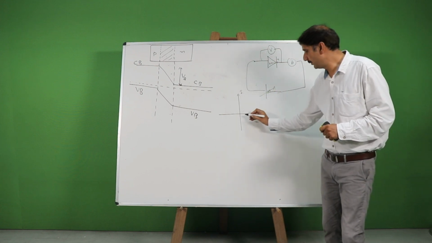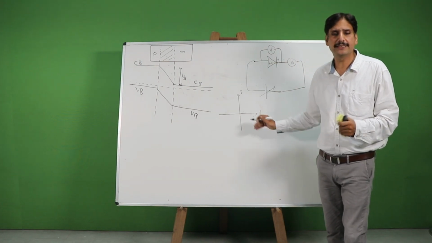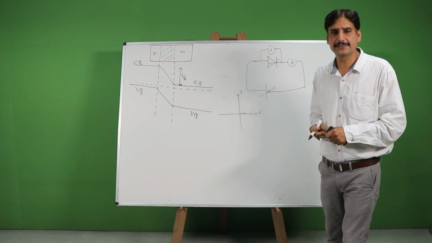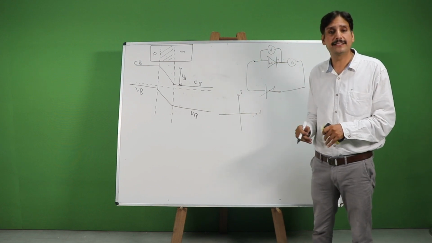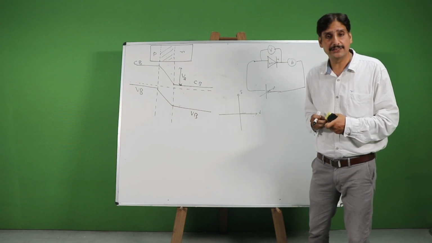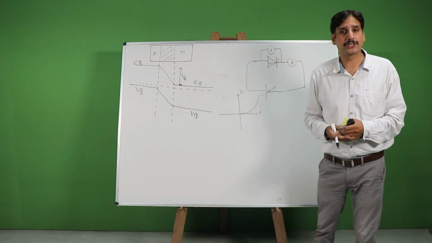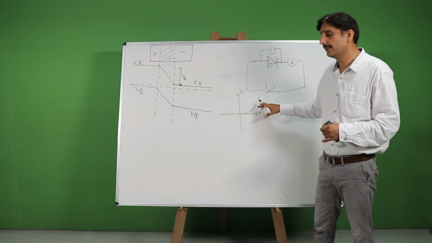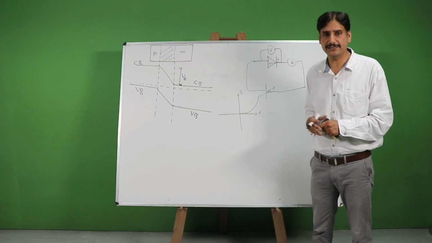Initially, if the voltage provided is very, very small, only a small current, let's say of the order of a few microamperes, will flow across the junction. But as soon as the voltage provided is sufficient so that the electrons can cross over the barrier to the other side, the current will rise suddenly in an exponential manner. This is what we call the VI characteristics of a p-n junction diode in forward biasing.